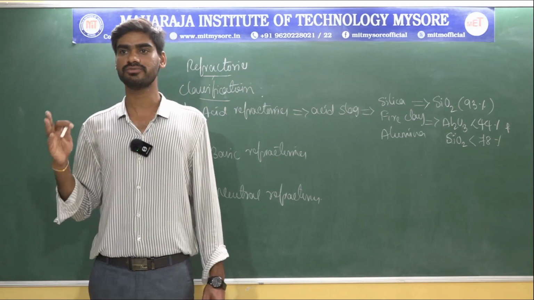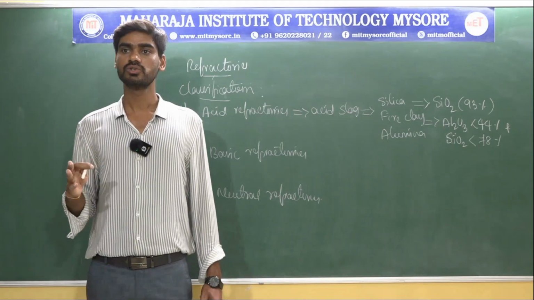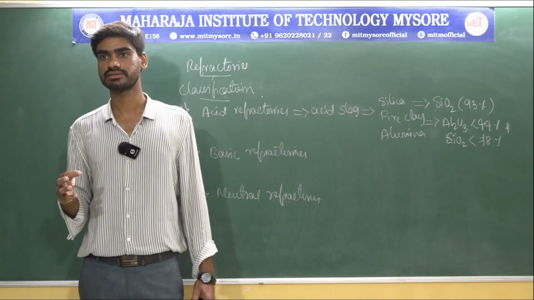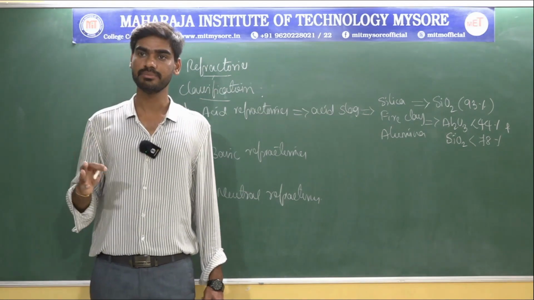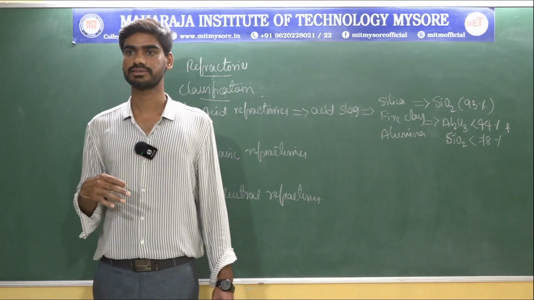Certain kinds of clays are fired to create fire clay refractories. Kaolinite is the main mineral used in these refractories.